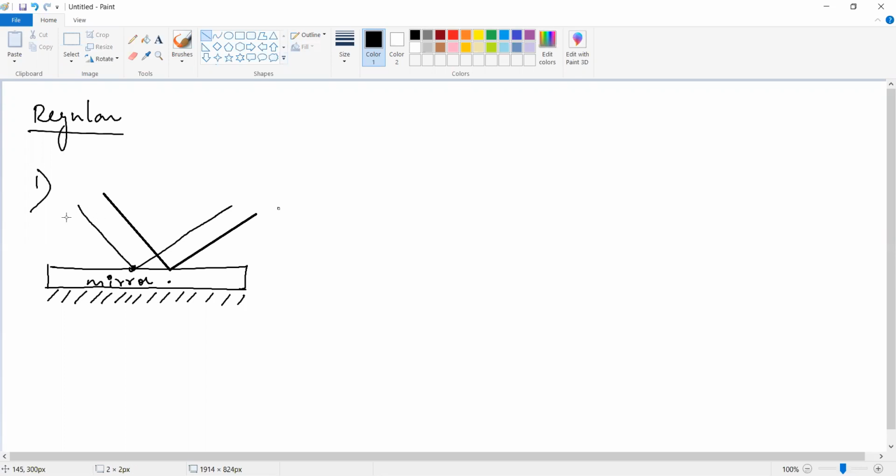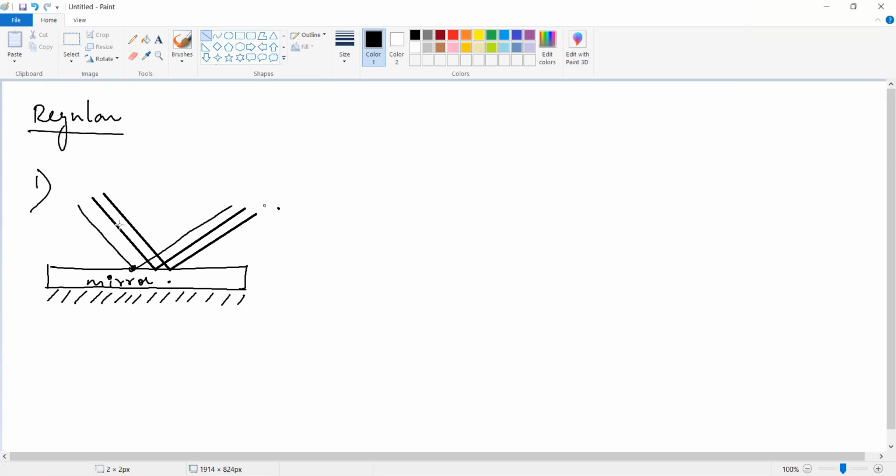So all of you please draw this one. I am using my tool to draw this one. You can use your scale and pencil.